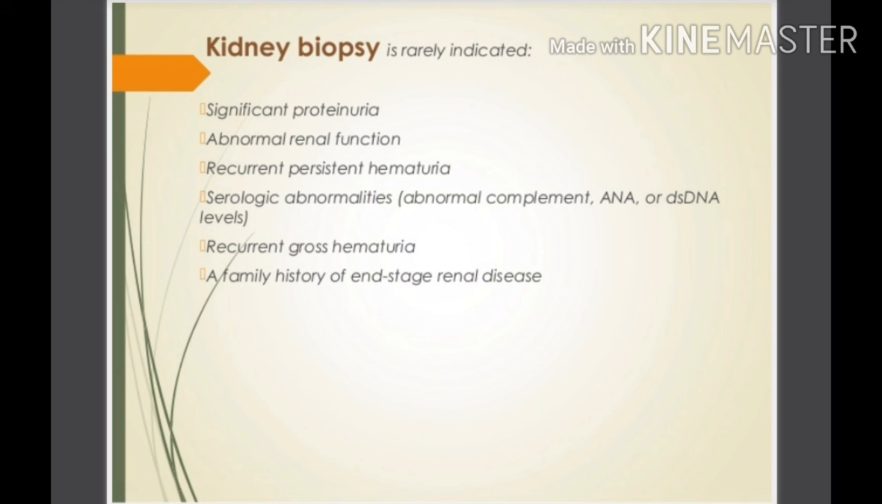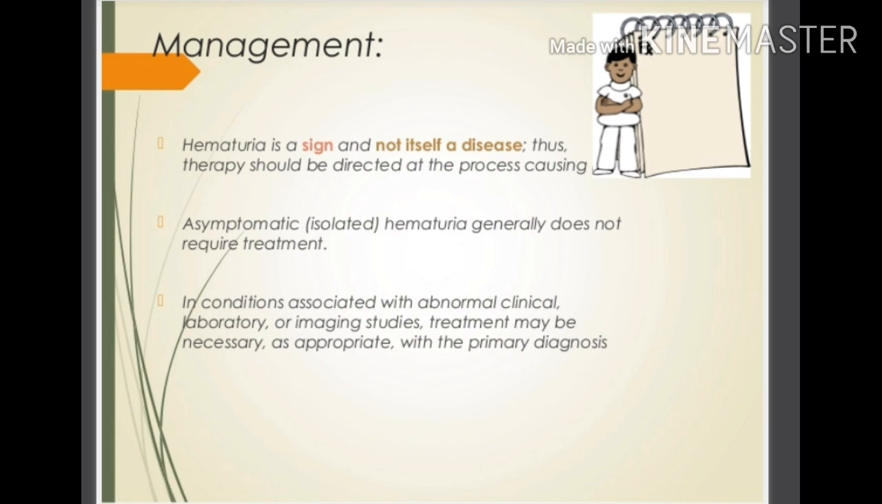So friends, now what is the management for the hematuria? Hematuria is a sign and not itself a disease. It is only a sign of various diseases. Thus, therapy should be directed at the process causing the disease. Asymptomatic hematuria generally does not require treatment. In conditions associated with abnormal clinical, laboratory or imaging studies, treatment may be necessary as appropriate with the primary diagnosis.